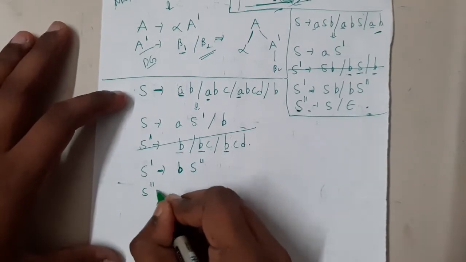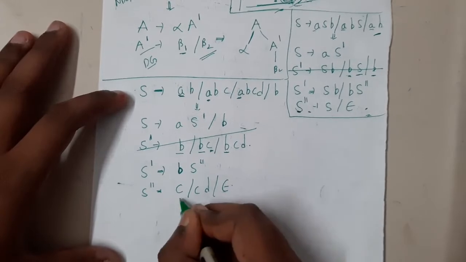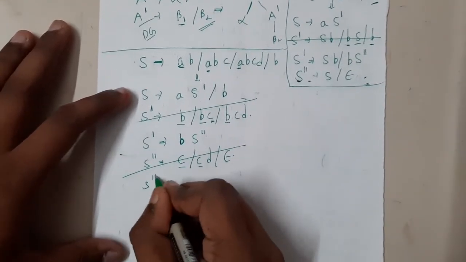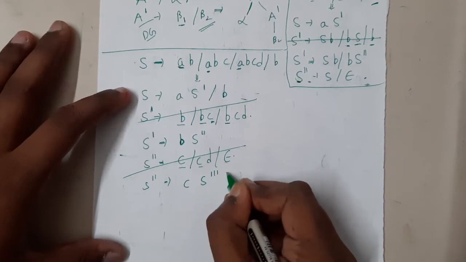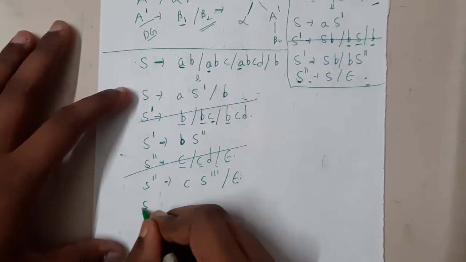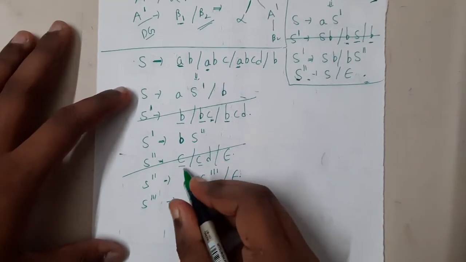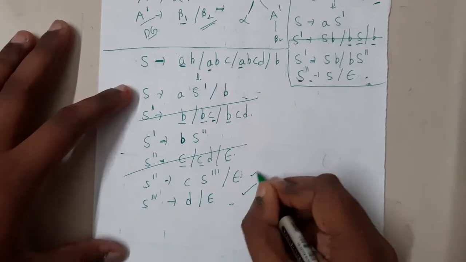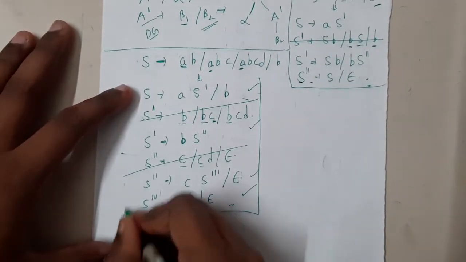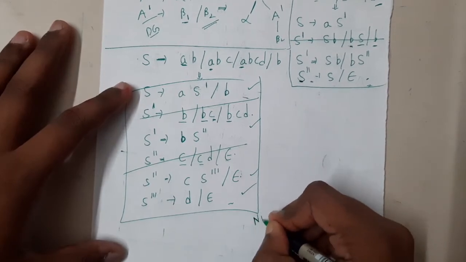So when it comes to S double dash, I can have a single C or CD, or I can have epsilon also. Again CD is common. So now let us update this S double dash to C S triple dash, or epsilon. Now S triple dash is nothing but it might be only D or it might be epsilon. So now this is 1, 2, 3 and 4. So these are the 4 productions which are non-deterministic.